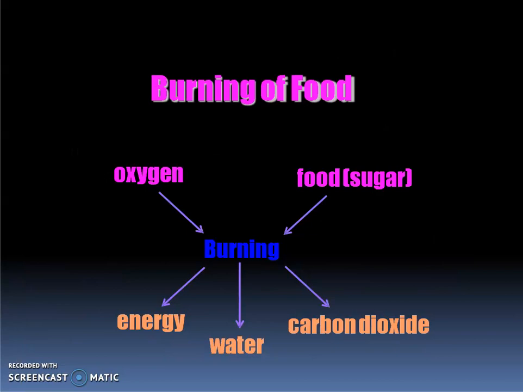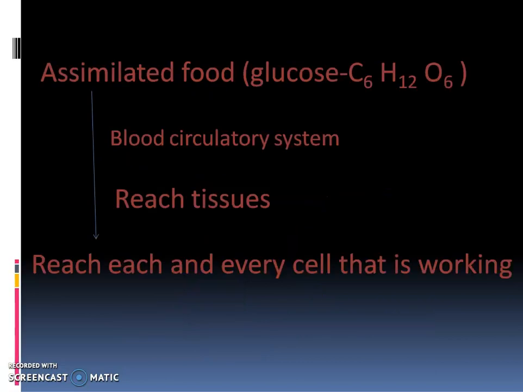Talking about what is actually the oxidation of food. Like we know that when we burn a candle, its wick is burnt in the presence of oxygen, and then some amount of heat and carbon dioxide is produced along with some amount of water vapor also. Similarly, food in the presence of oxygen is broken down into carbon dioxide, water and energy. Similarly, inside our body, what happens?